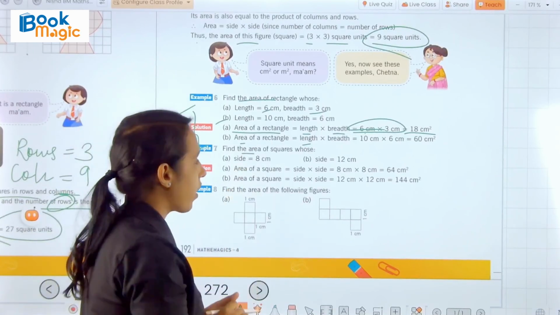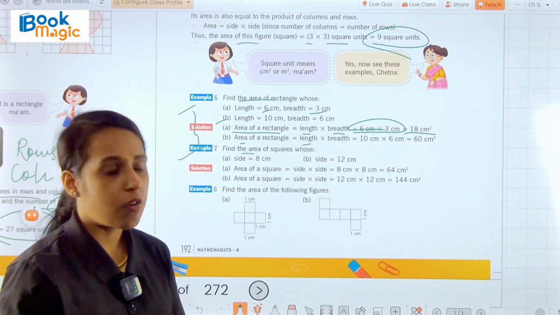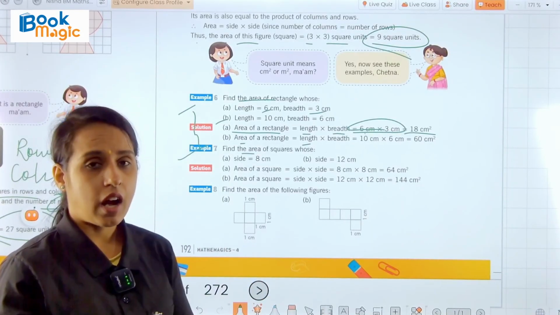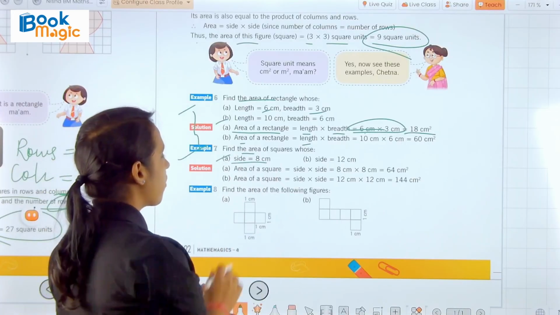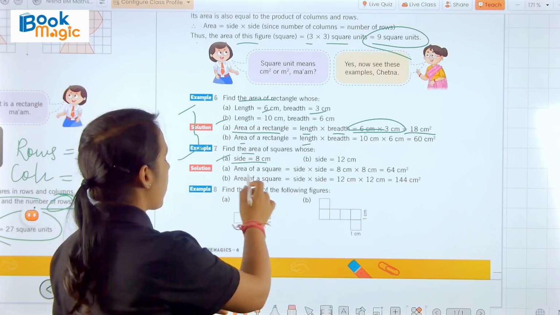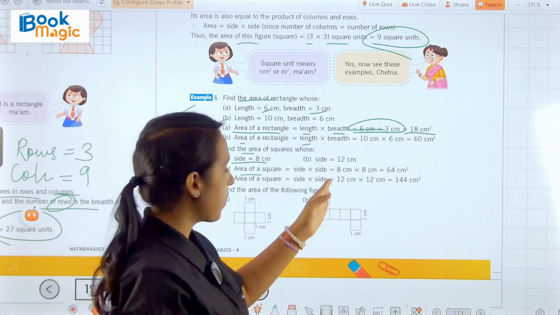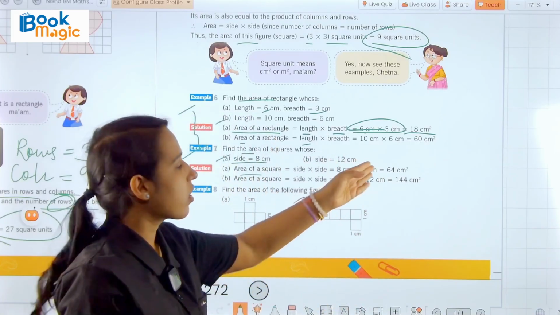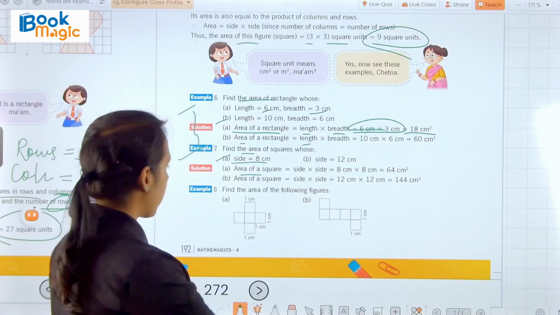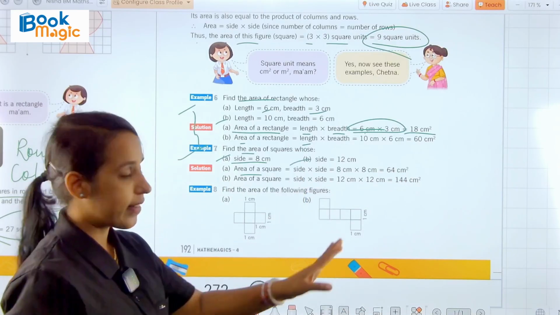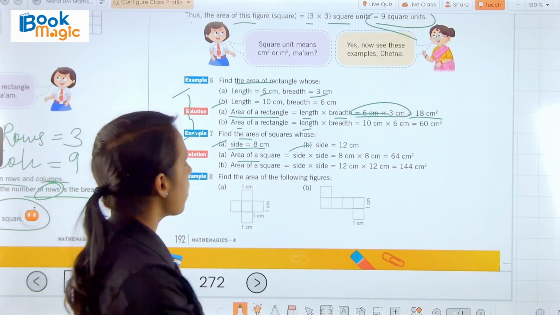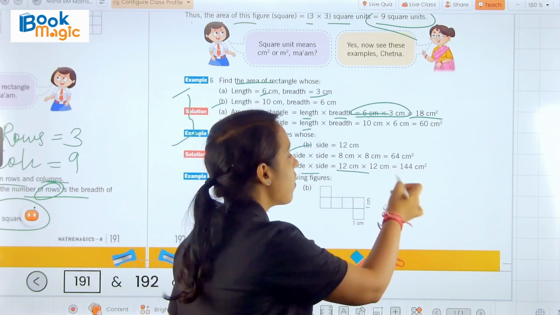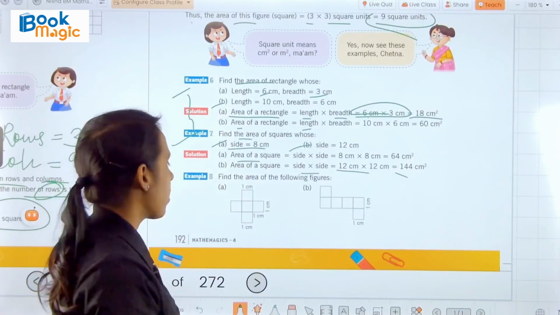Find the area of a square whose... Now we have to find the area of a square, and we know that the sides of a square are equal. Here the side is given, that is 8 centimeter. So the area of the square will become side into side, 8 centimeter multiplied by 8 centimeter. We get 8 8s are 64 square centimeter. Next we have side equal to 12 centimeter. So the area of the square is side into side, 12 centimeter into 12 centimeter, and we get the answer 144 centimeter square.